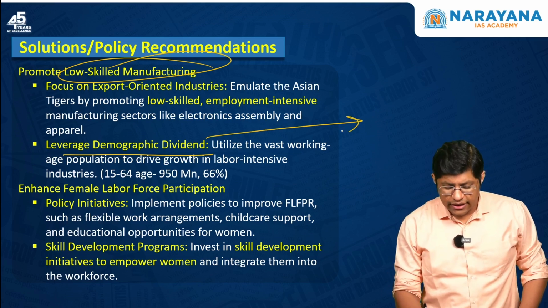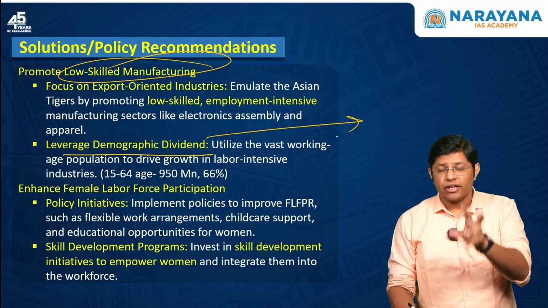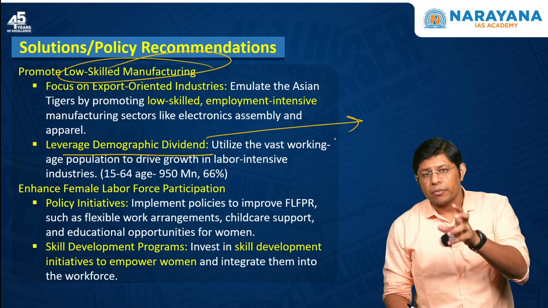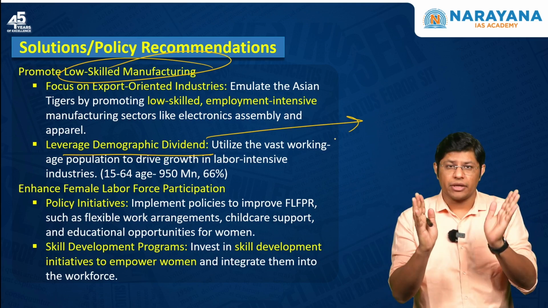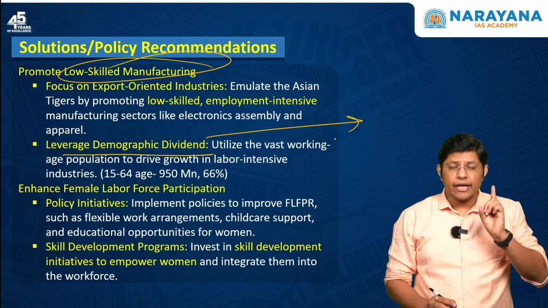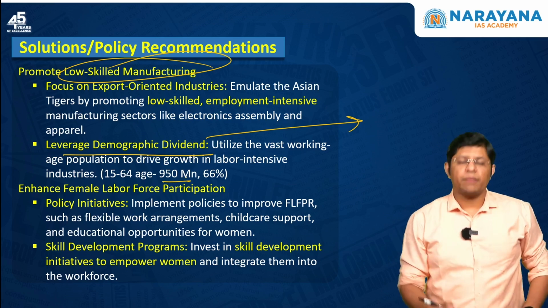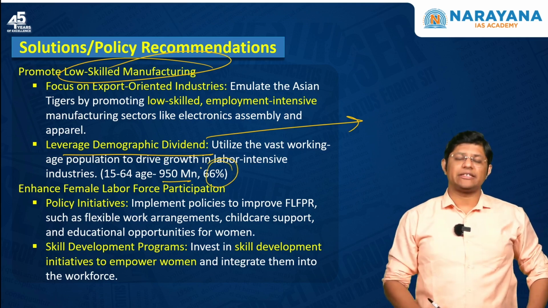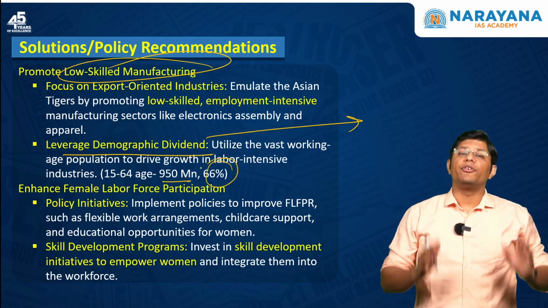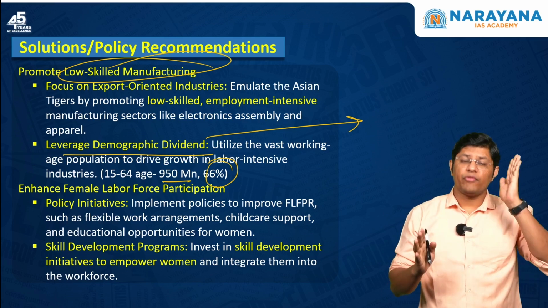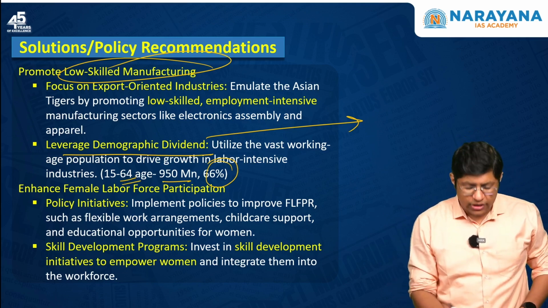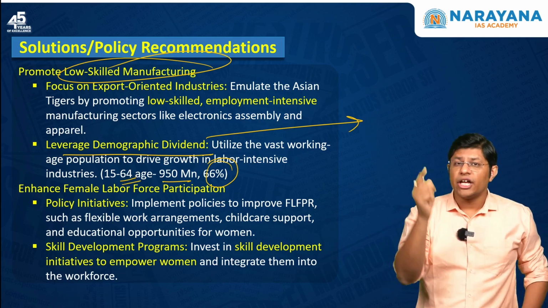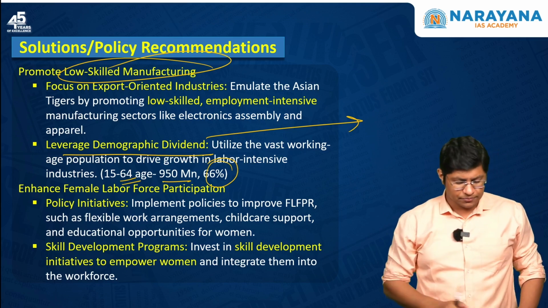The demographic dividend indicates the number of people who fall in the working age population. So, in India, 950 million, that is 66% of Indians, fall in the working age population, that is between 15 to 64. This is a big advantage which India should leverage.